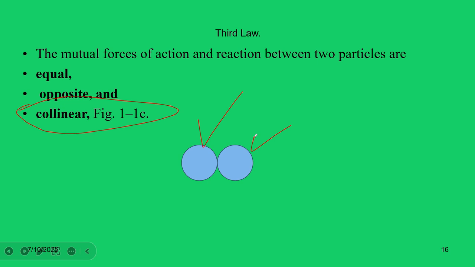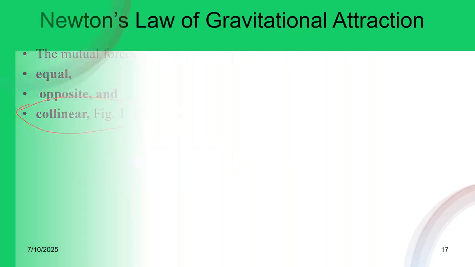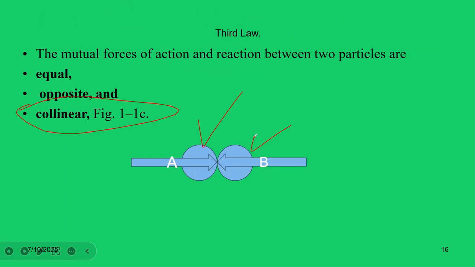The two objects are placed in the same place, and the first object has its own force, let's say magnitude A, and the second object has force B, which acts opposite to A. These two objects have equal magnitude but opposite direction, and they must exist on the same line, that is, on the x-axis. So this statement fulfills the condition that the forces must be equal in magnitude, opposite in direction, and collinear.